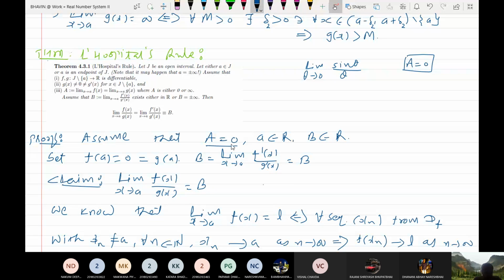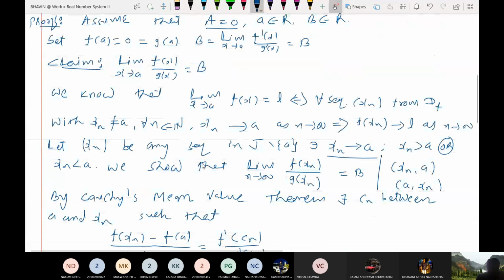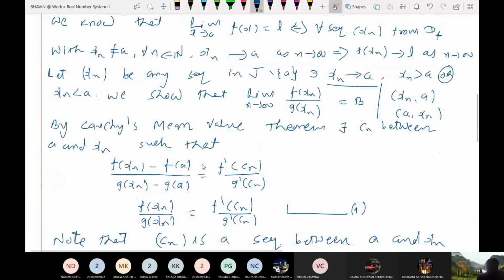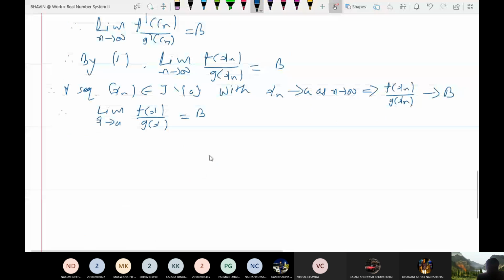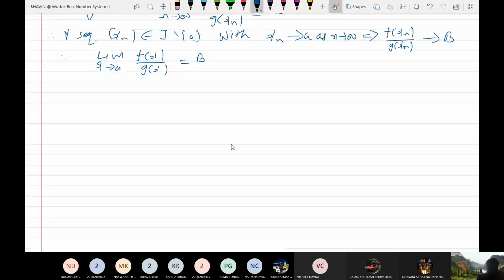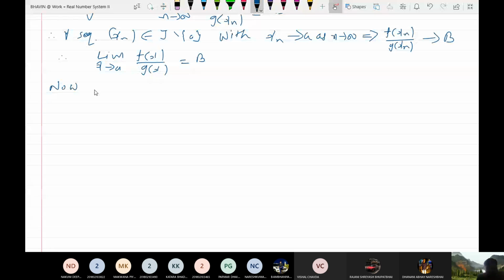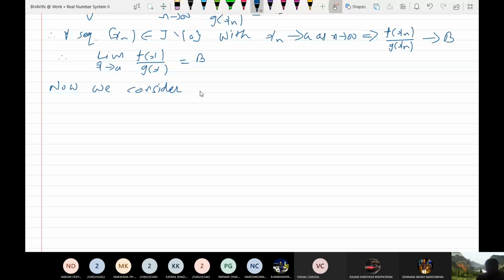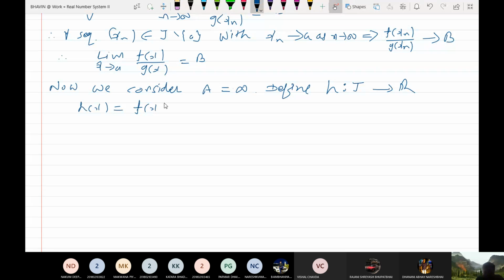Now let us look at the case a equal to infinity. Okay, now consider this function. Define h from j to R, h(x) is equal to f(x) minus b into g(x).